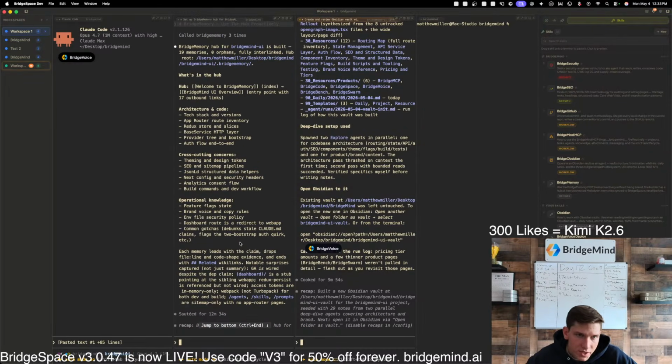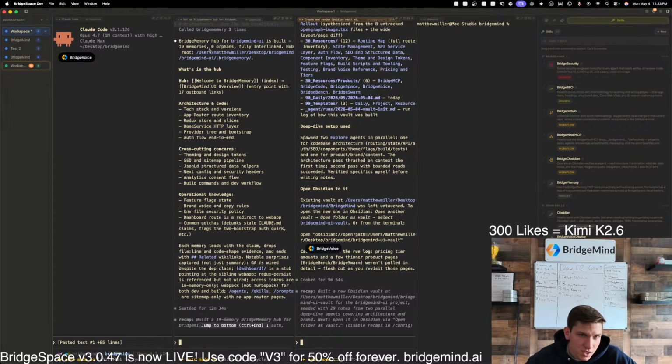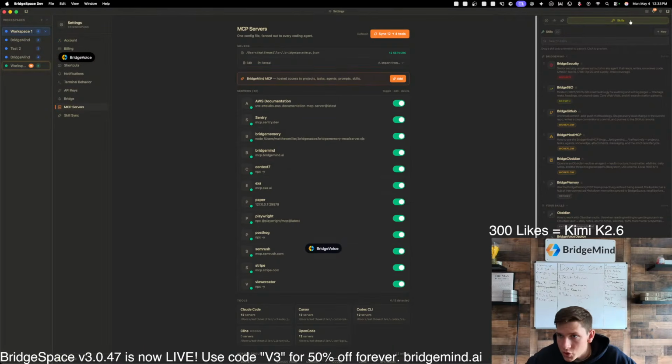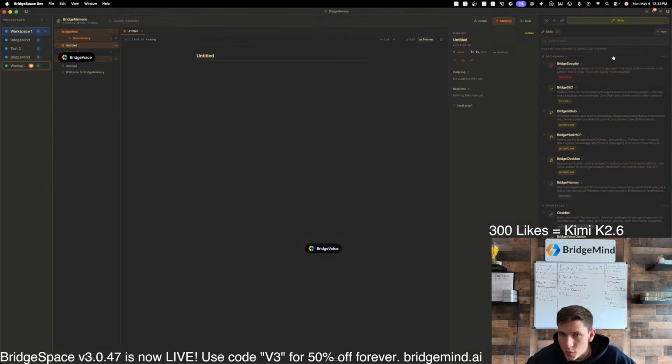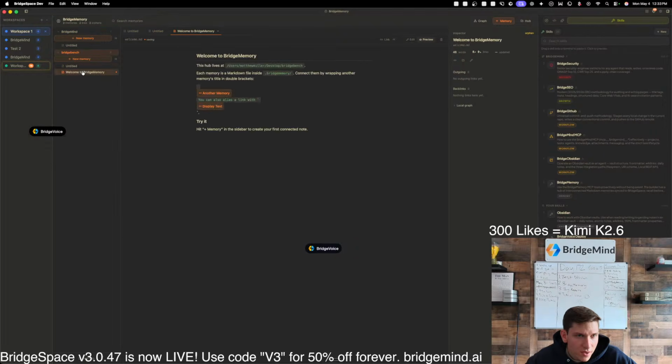But let's go over here. Look at this, guys. Let's see if this did create a hub. You can see that it created 19 memories: hub root, Matthew Miller, desktop, BridgeMind, BridgeMind UI, BridgeMemory. Let's see if this is correct. Let's go to settings. Wait, no, not settings. Hold on. Let's go to BridgeMemory here. But this is the issue that I'm having. Why is this not? Yes, this is not yet. I don't see this. Why do I not see this?